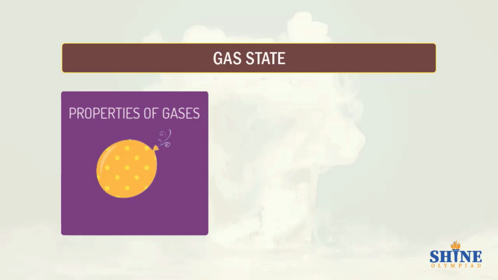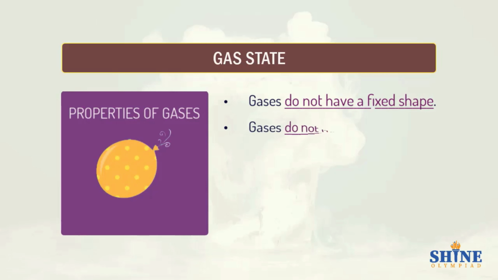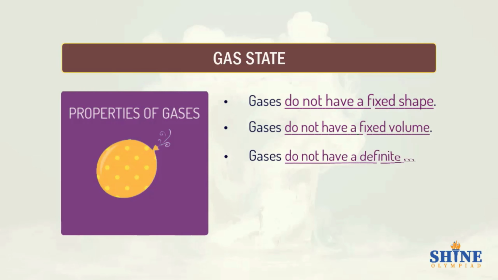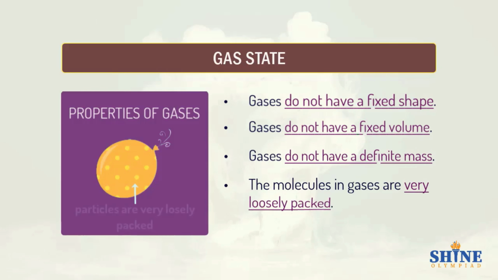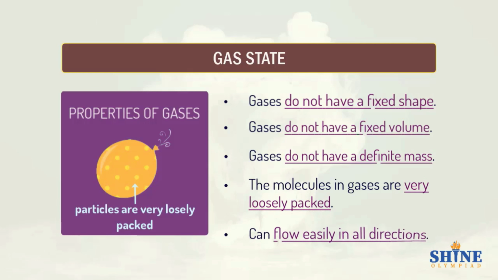Properties of gases. Gases do not have a fixed shape. Gases do not have a fixed volume. Gases do not have a definite mass. The molecules in gases are very loosely packed and can flow easily in all directions.